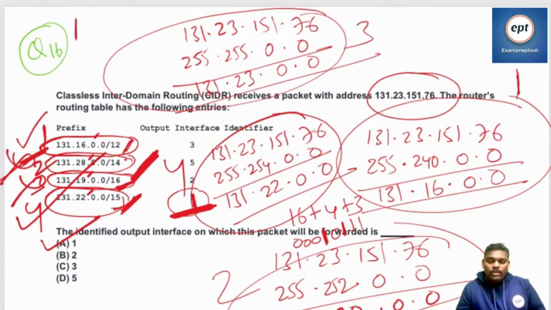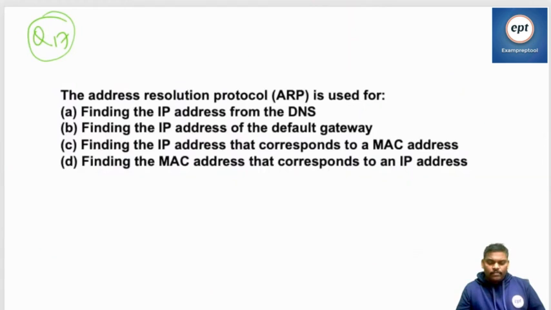Remember, you should know the CIDR notation. /15 means 15 bits in the mask, means in the mask 15 ones. So how many hosts are there? 32 minus 15, 17. 2 power 17 hosts are there. If the mask is 16, 32 minus 16, 16 bits for host, 2 power 16. So like that. Okay, question number 16 we are done. Let's go for question number 70.